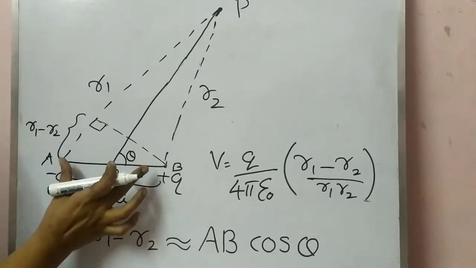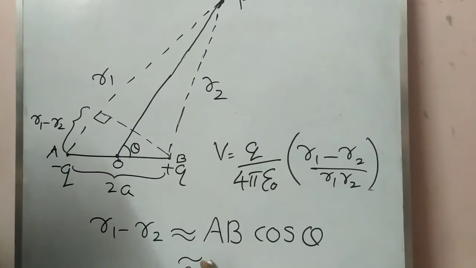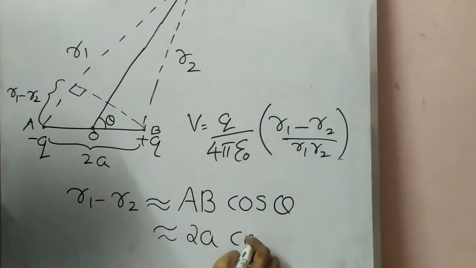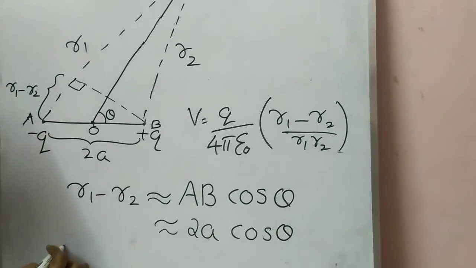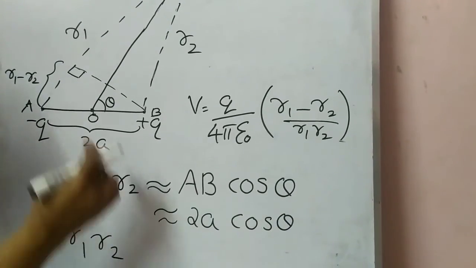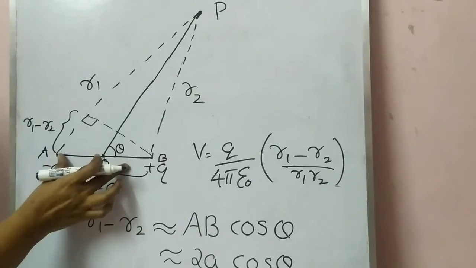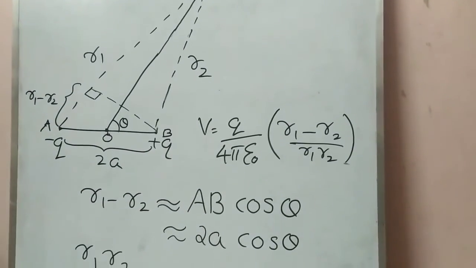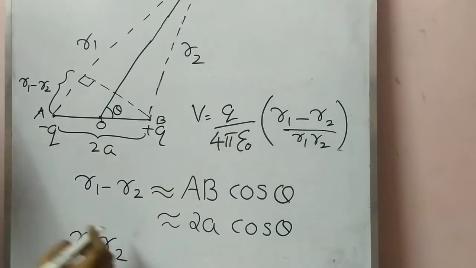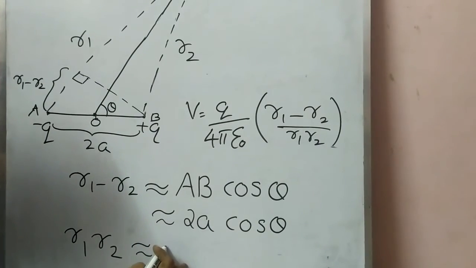Then what is this AB? Here you can see AB equal to 2a cos theta. Then what will be this R1 R2? If this point P is far away from this dipole, we can take R1 R2 also approximately equal to R square.